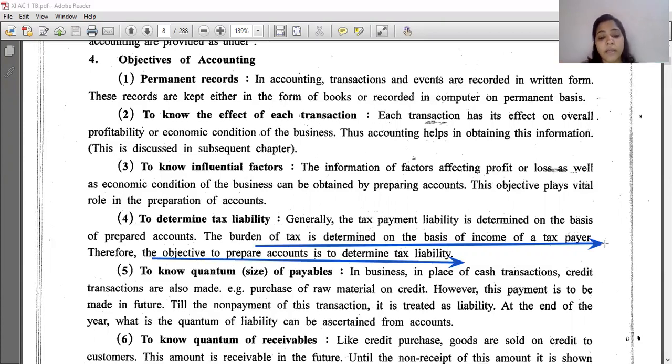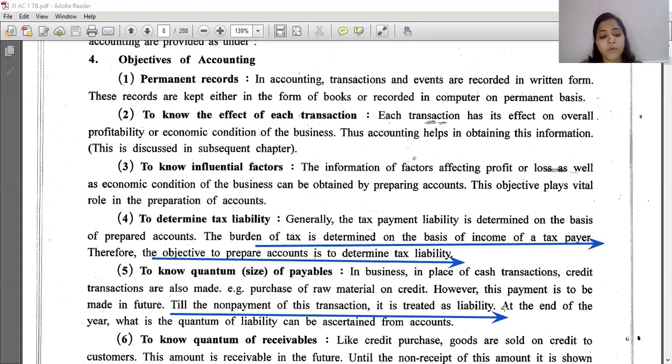Is it clear? In business, in place of cash transactions, credit transactions are also made. As I said, purchase of raw material on credit. However, this payment is to be made in future. Till non-payment of this transaction, it is treated as liability, udhar, in your Hindi word, right? Yani ke you have to pay in future, you cannot escape from it, and it's your liability, yani ke आपके ऊपर ये कर्जा है. Is it clear?